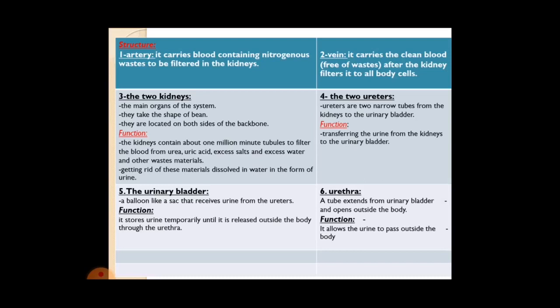So the structure of the human urinary system: two kidneys, two ureters, and the urinary bladder.